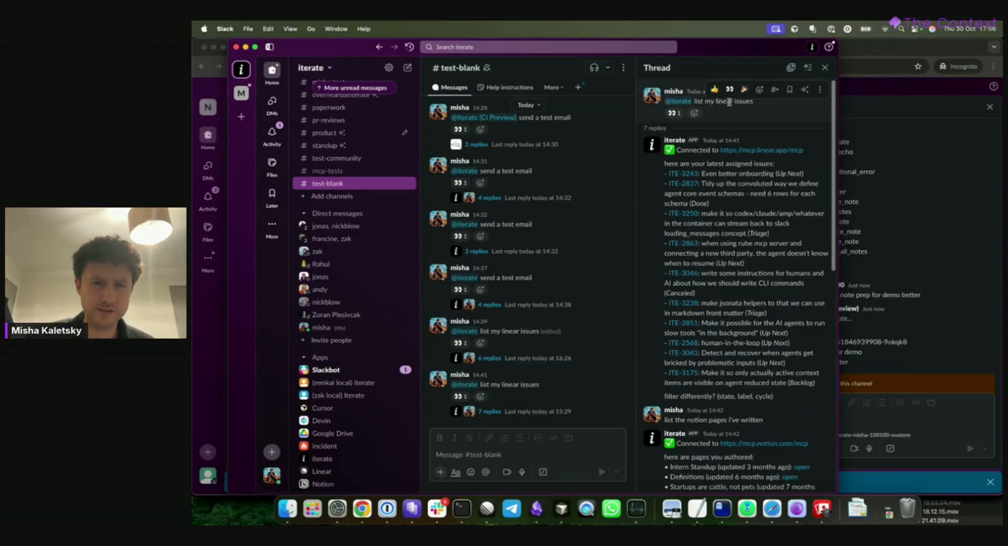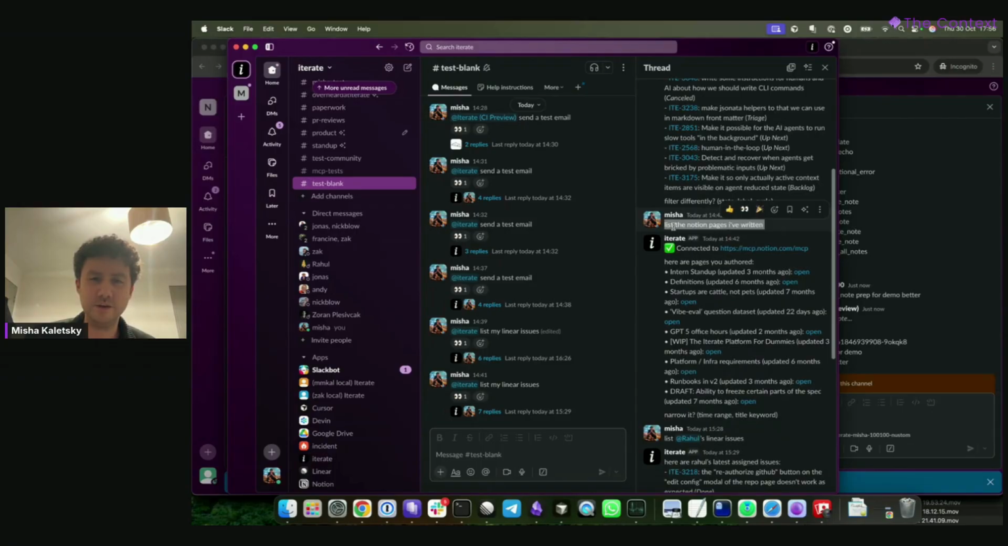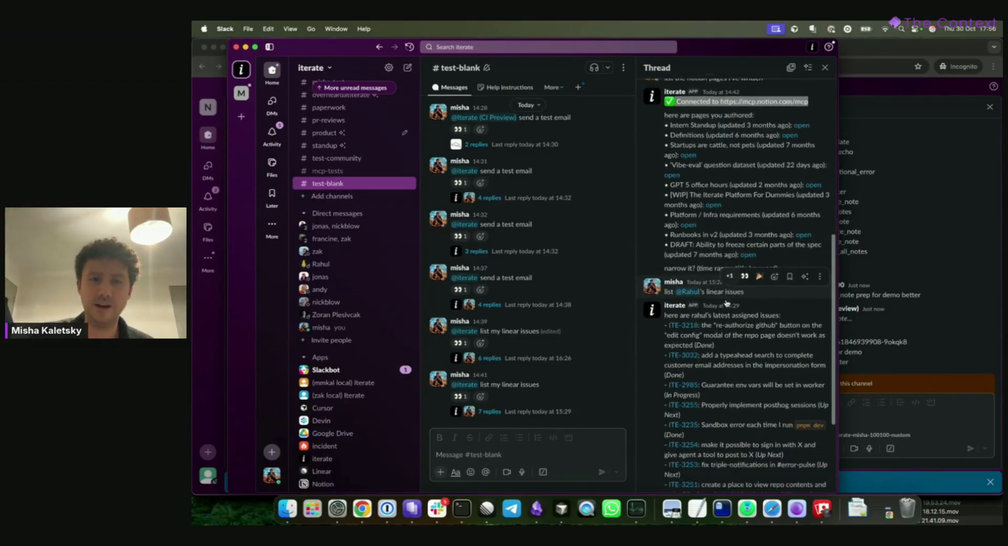So this was an example I alluded to earlier. List my Linear issues, and then it gave, here are my assigned issues in Linear, and then I asked it to list the Notion pages I've written. And again, this was after I went through the similar connection flow to Notion. Here are the pages that I had authored.